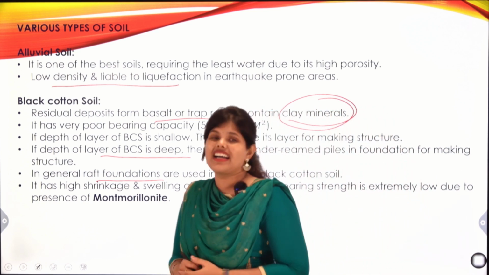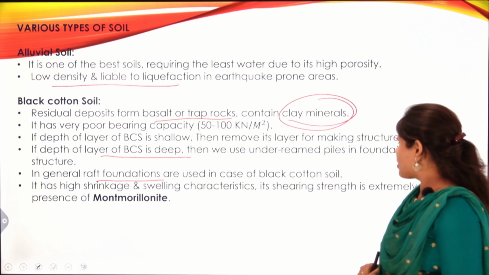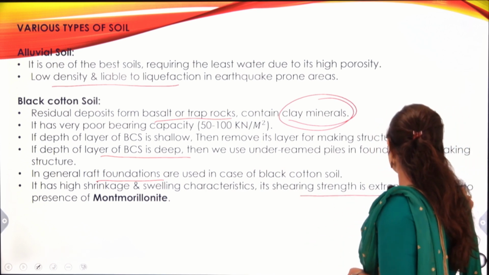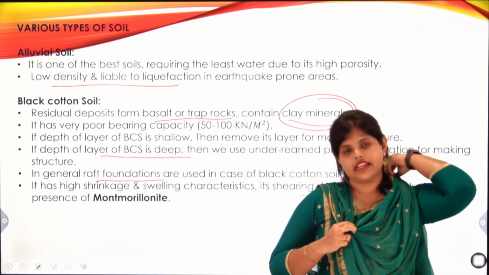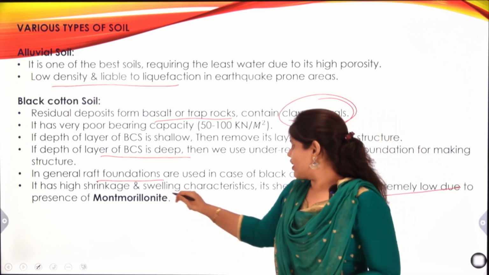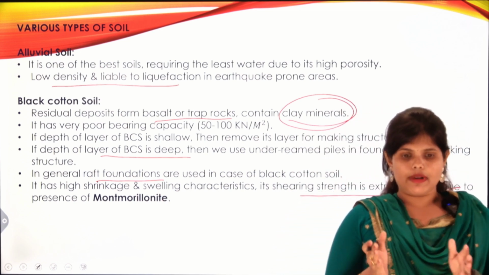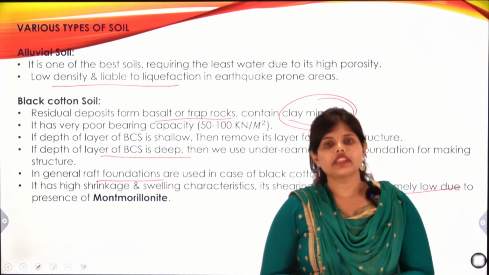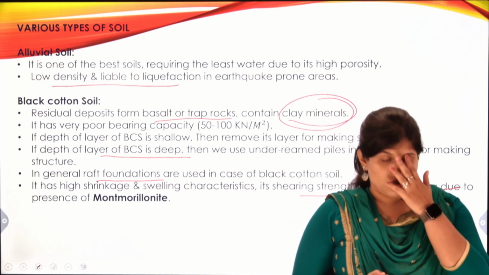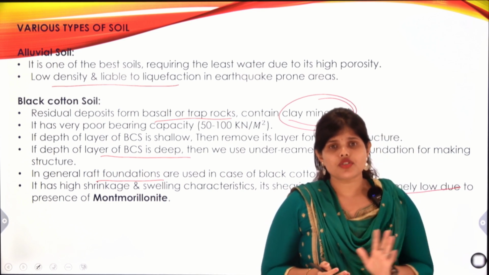So, it has high shrinkage and swelling properties and its shearing strength is extremely low. Okay, it has low shearing strength and high shrinkage and swelling characteristics. That means in the case of black cotton soil, if we give more load, shrinkage will occur and it will move the structure.